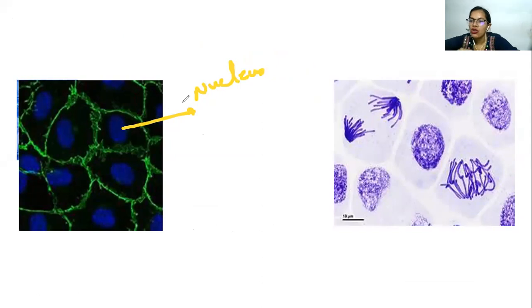Now, if you want to visualize, because now you see this as a whole, it is in the decondensed form. That is, it is like an open structure. The thread-like is there. So one interesting fact about DNA is that many scientists believe that if you open the DNA, right? So in humans, we have got 23 pairs of chromosomes. So total 46 chromosomes are there.